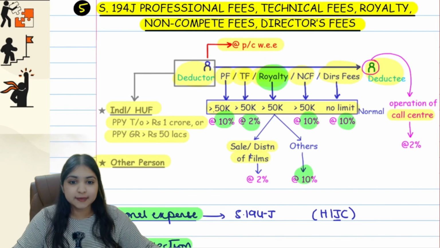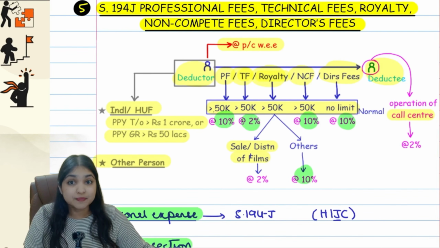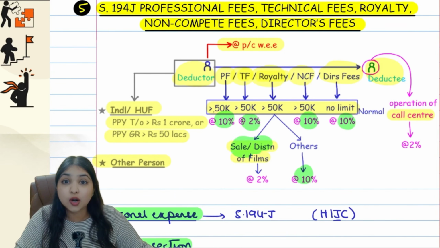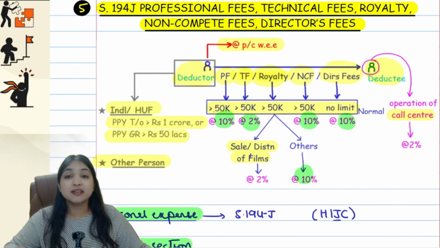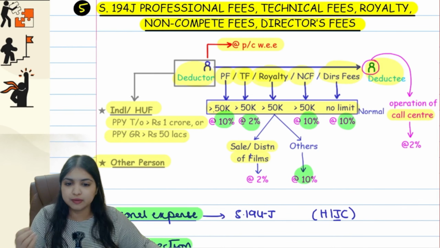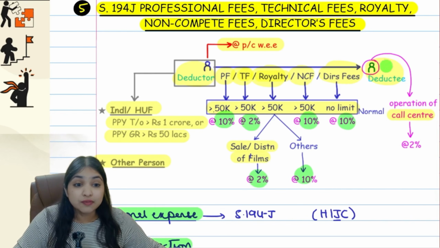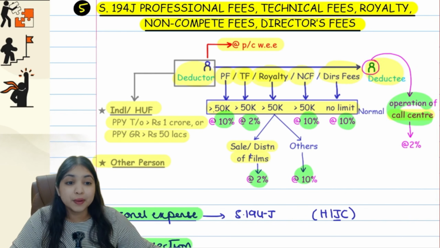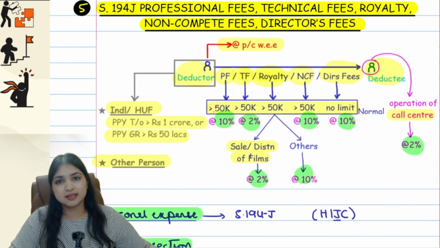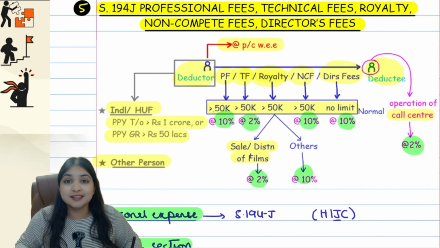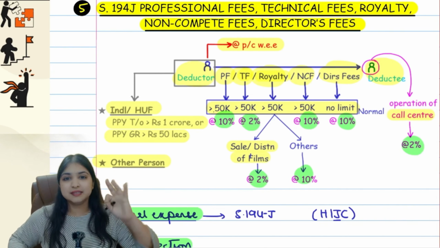Then if it is royalty, we will see what the royalty is relating to. If the royalty is relating to sale or distribution of movies, that is, cinematographic films, then it's going to be 2%, otherwise generally 10% only. Also, if the deductee is in the business of operating a call center, then also the TDS rate will be 2%.